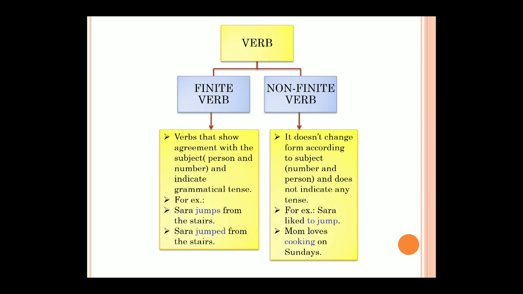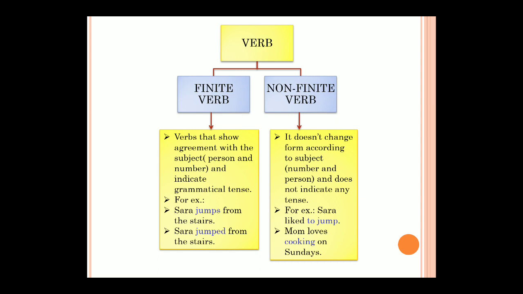Subject verb agreement was there for you all. Just to quickly tell you, subject verb agreement is nothing but where the subject and the verb should agree, they should match each other. For example, if the subject is singular, the verb should also be singular.